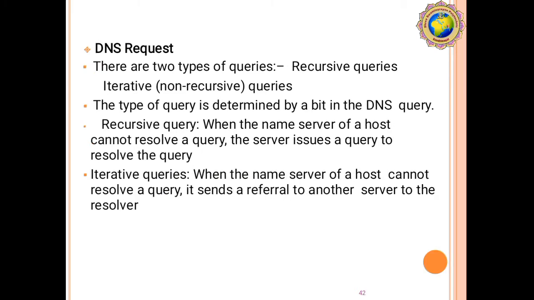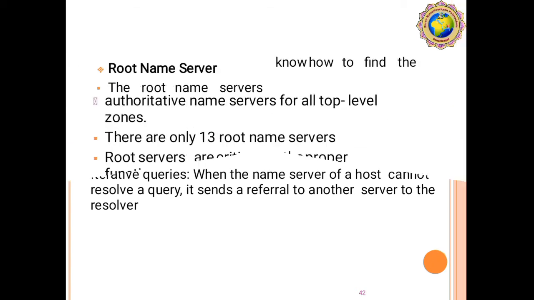DNS request. There are two types of queries, recursive queries and iterative, meaning non-recursive queries. The type of query is determined by a bit in the DNS query. First, the recursive query: when the name server of the host cannot resolve a query, the server issues a query to resolve it. And the iterative query, meaning non-recursive query: when the name server of the host can't resolve a query, it sends a referral to another server to the resolver.